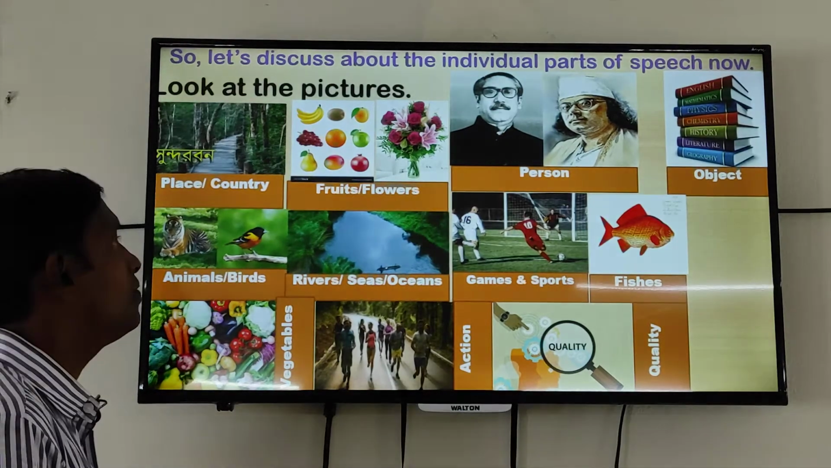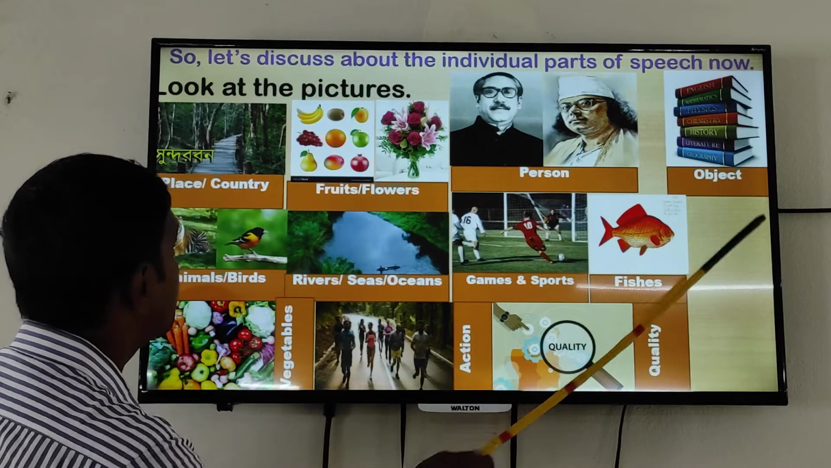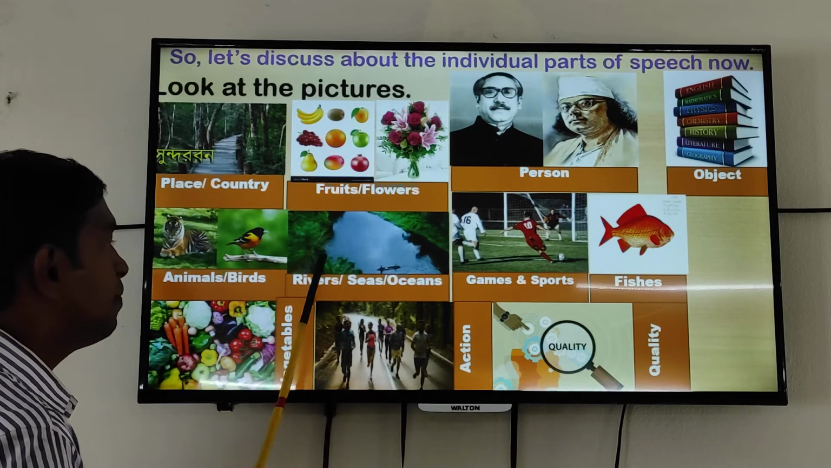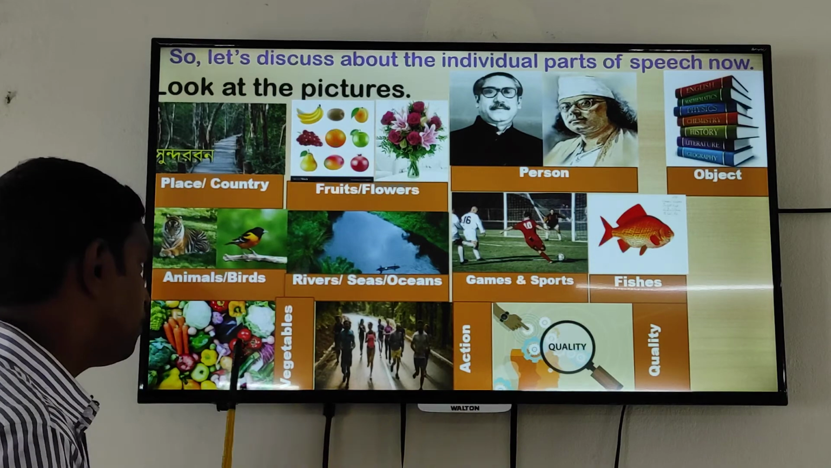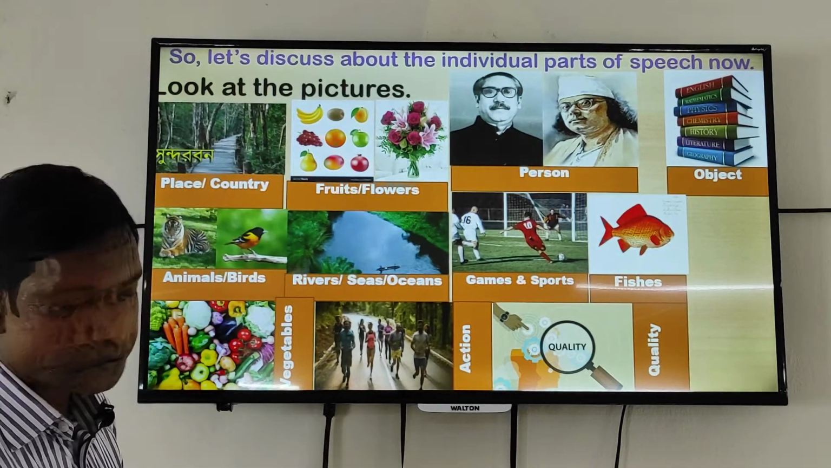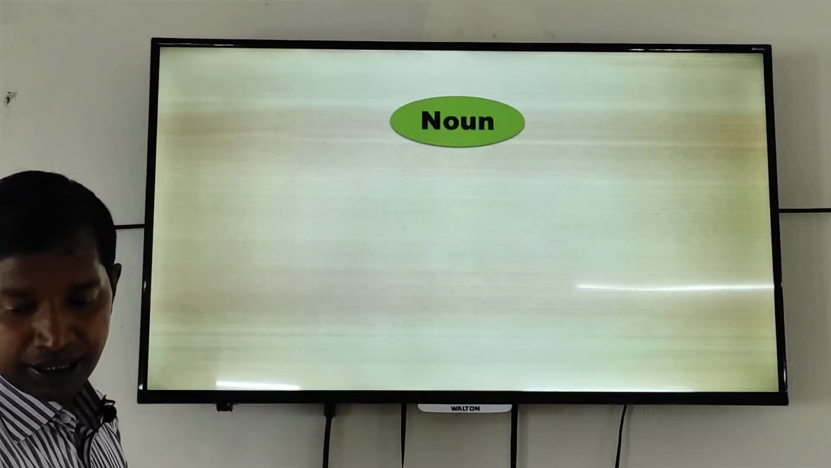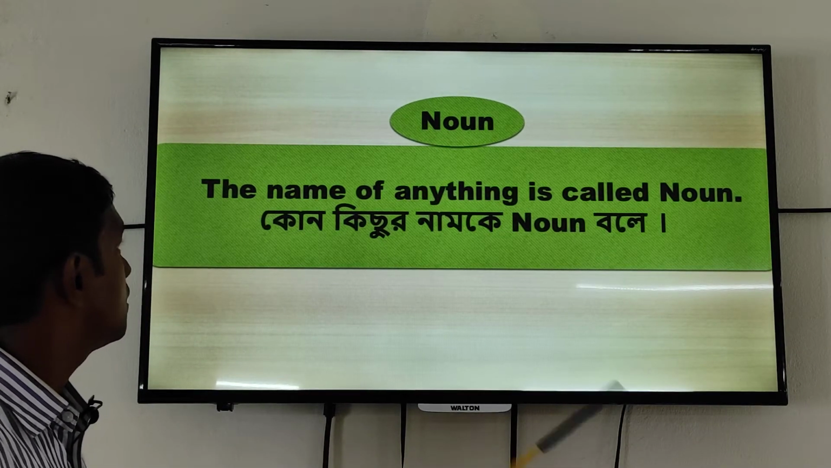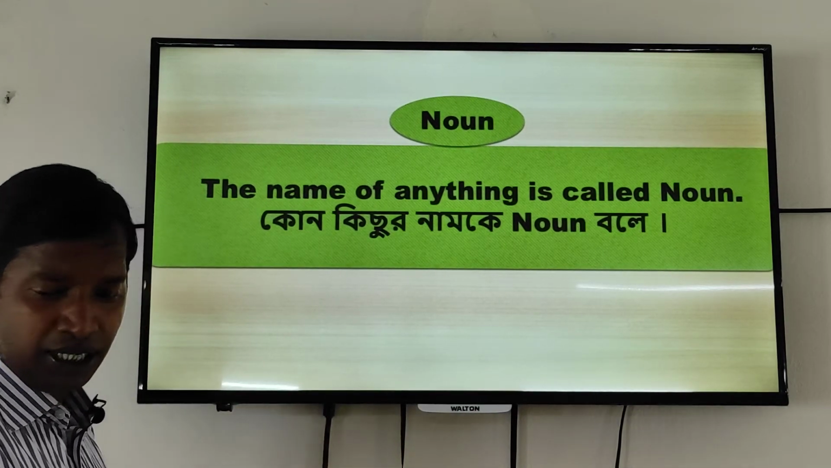If we try to find out the noun, we have to know about the name of person, name of object, name of fruits and flowers, name of place or country, name of animals and birds, name of river, season, ocean, name of games and sports, name of fish and vegetables, name of action and also name of quality. Let's discuss the function of noun. The name of anything is called noun. If we get any name, anything, it is called a noun.